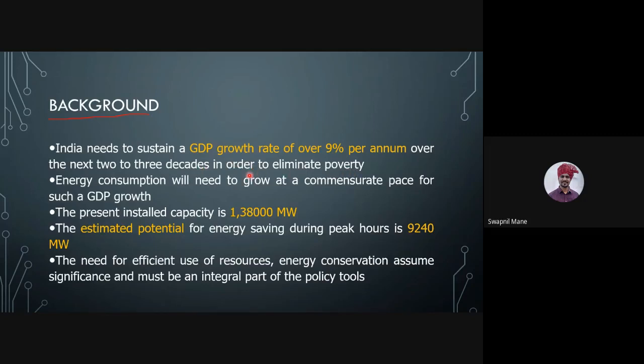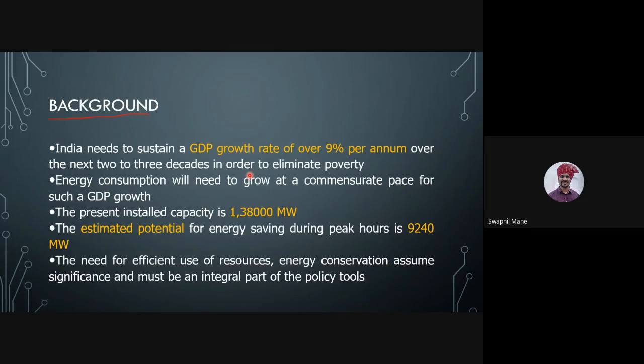So we see that energy efficiency, energy conservation, energy audit and management, the entire thing is related to the development of the country. In order to achieve a 9% growth per annum of the GDP, we should think of implementing the Energy Conservation Act. That was the reason the Energy Conservation Act was formed. This was the background to form the Act.